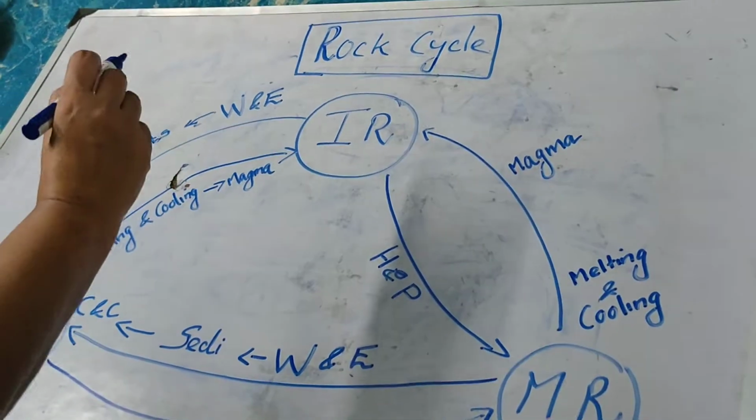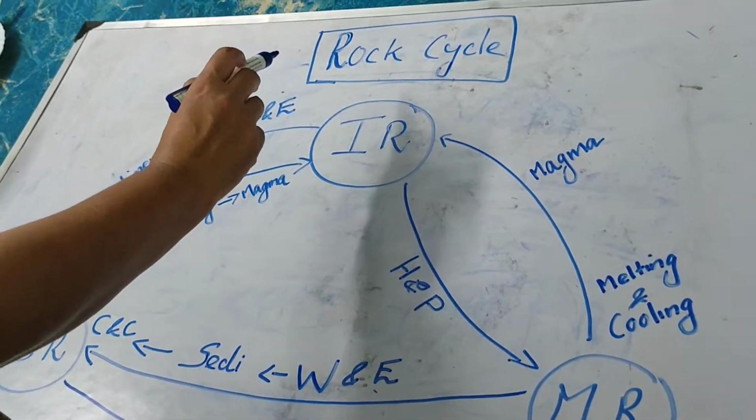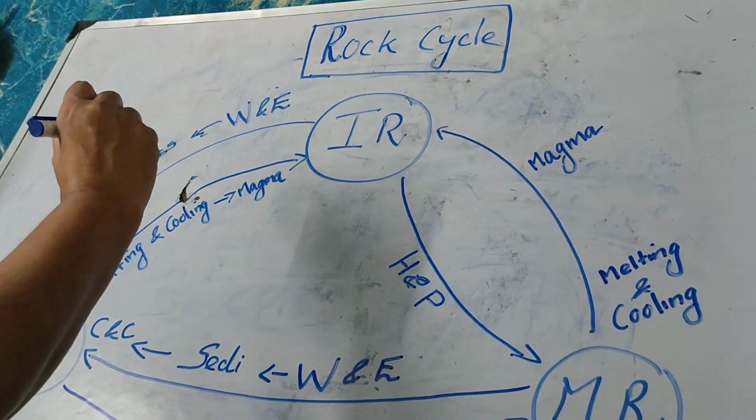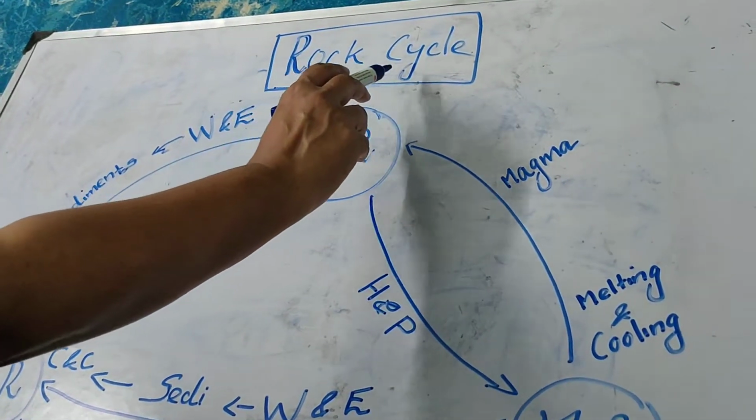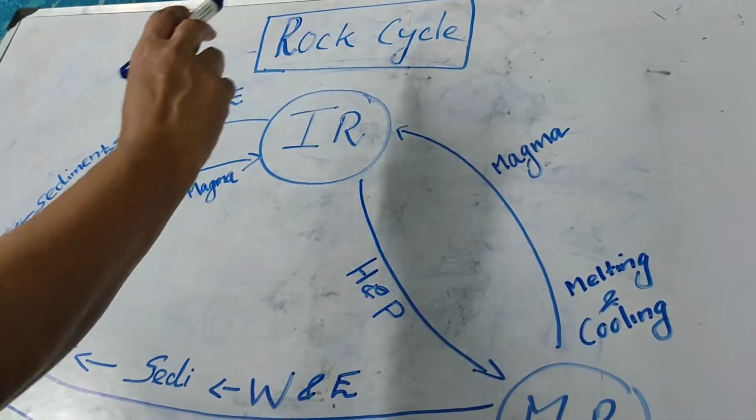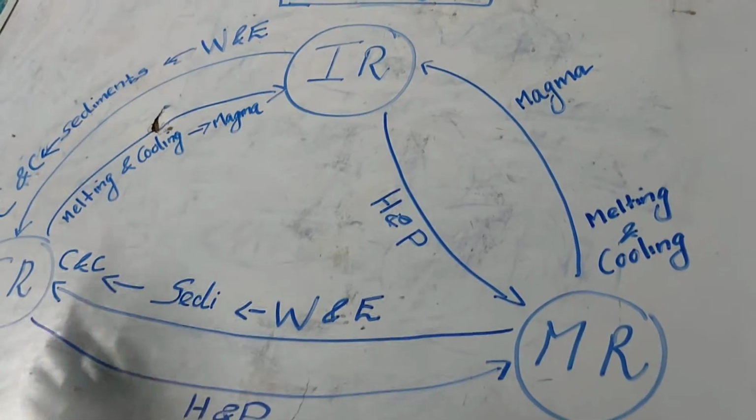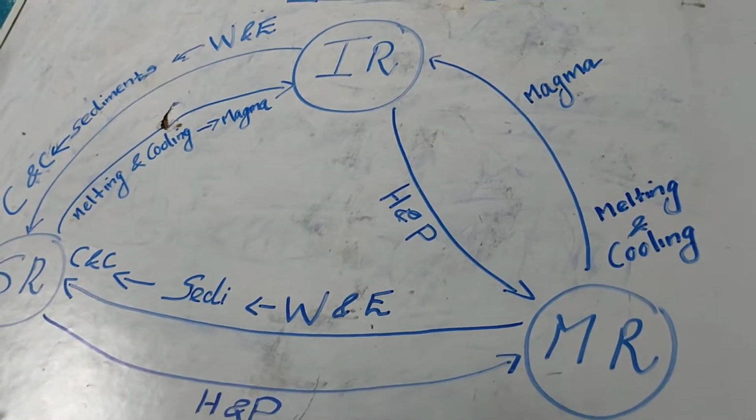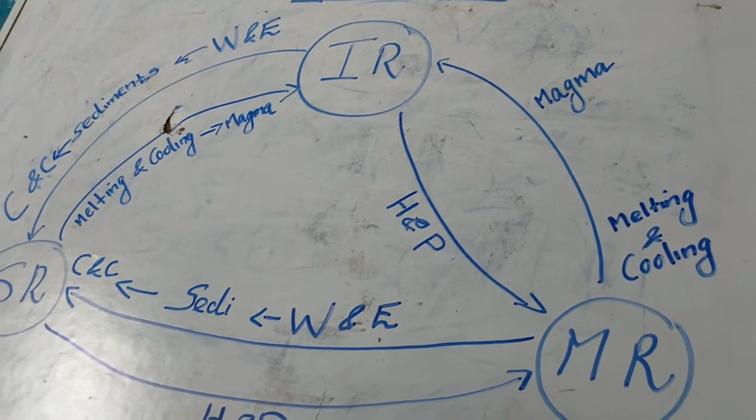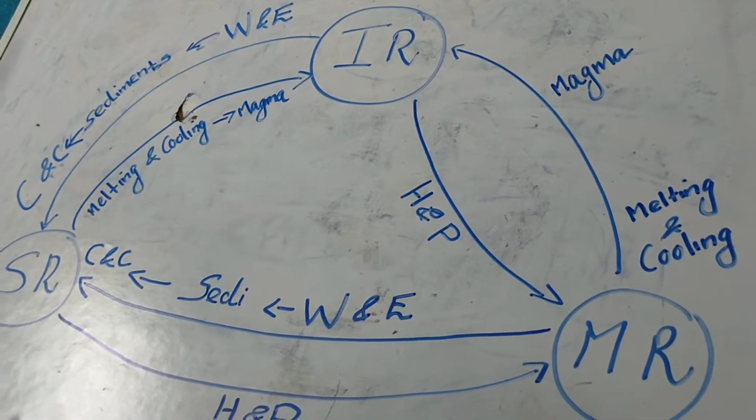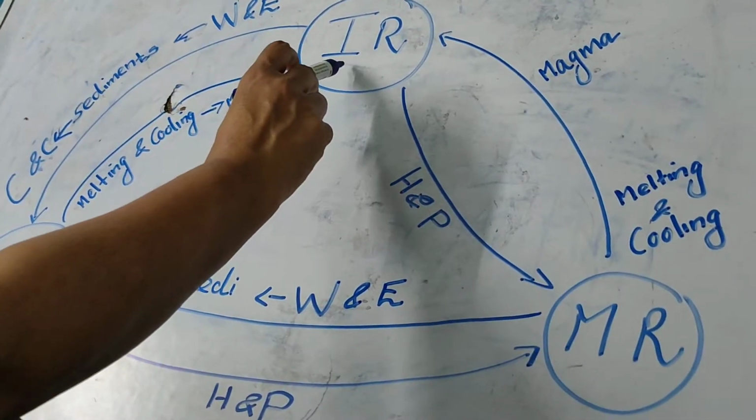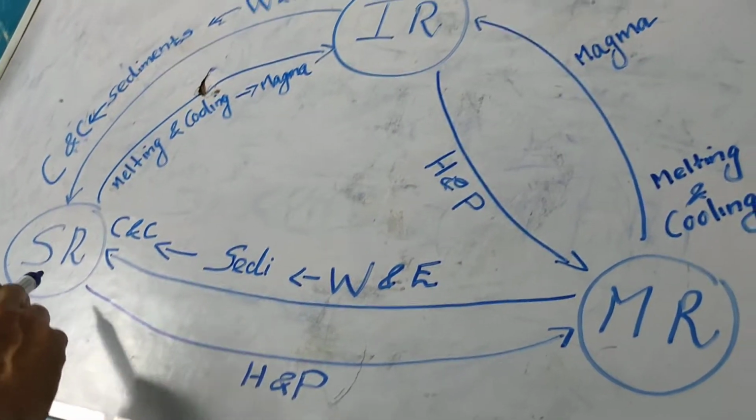Hello everyone. So, in the last class we were learning about the rocks. This class we'll be learning about the rock cycle. I know this picture is a little bit confusing. Let's just unconfuse, okay? So we already know that there are three types of rocks: igneous rocks, sedimentary rocks, and